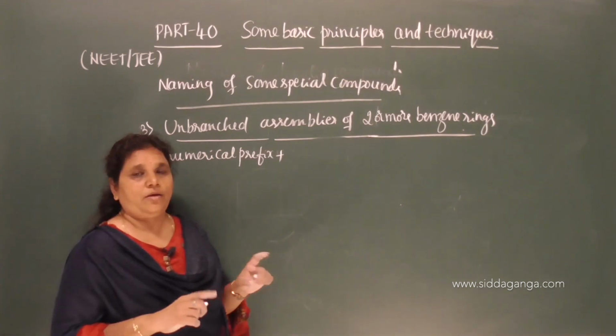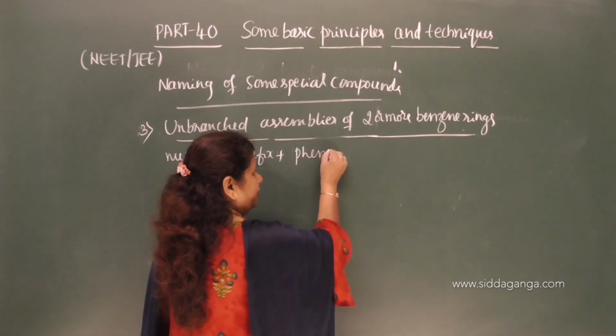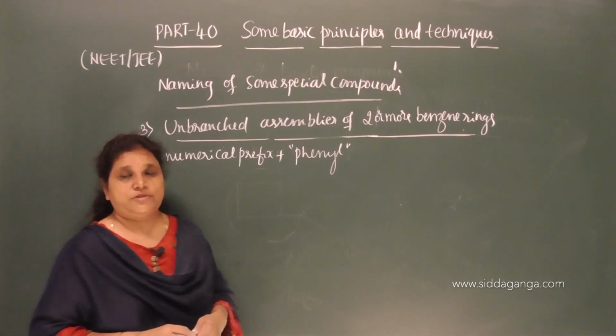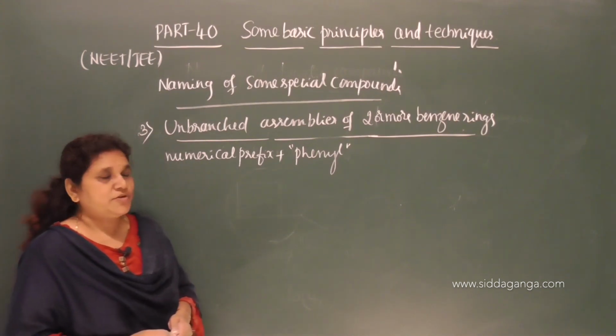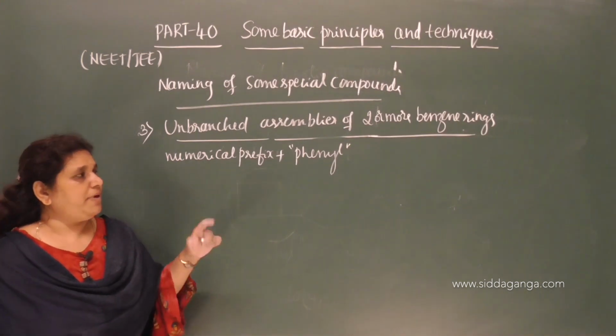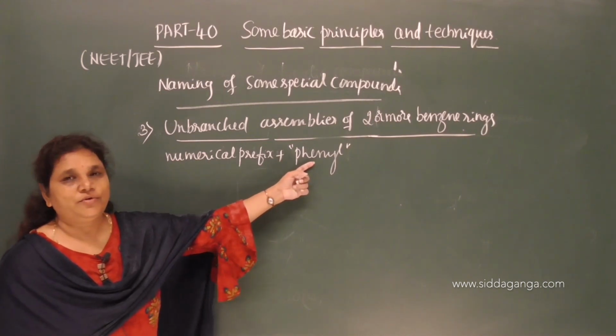Here the root word cannot be benzene; the root word is phenyl. We need to give the name of the aryl substituent group. What is that aryl substituent group? Phenyl. If you remove one hydrogen from the benzene ring, you get the phenyl group, followed by the root word phenyl.